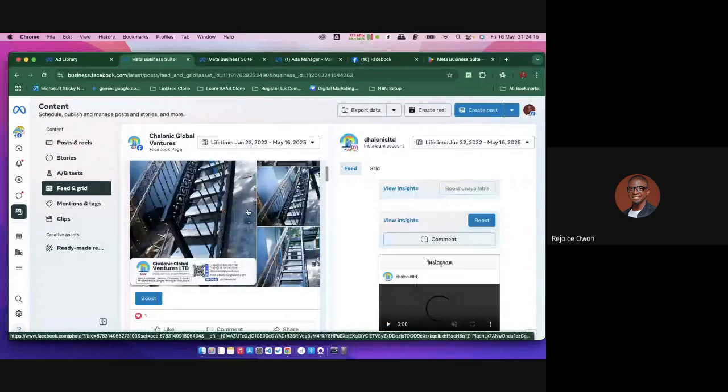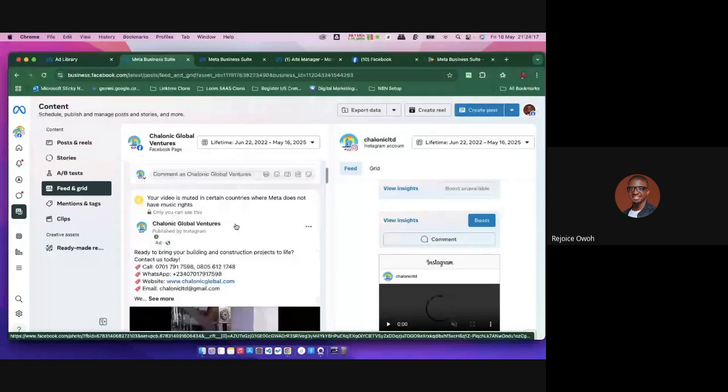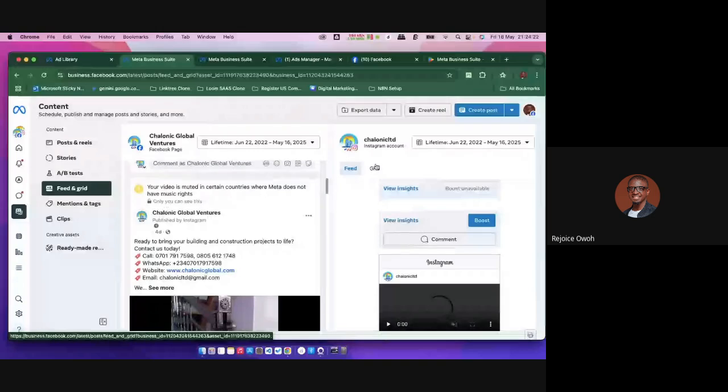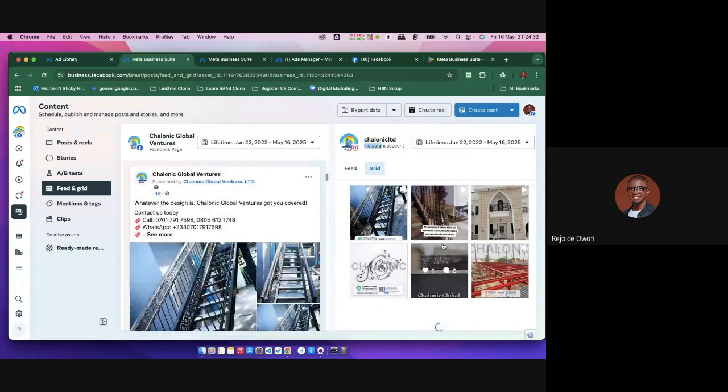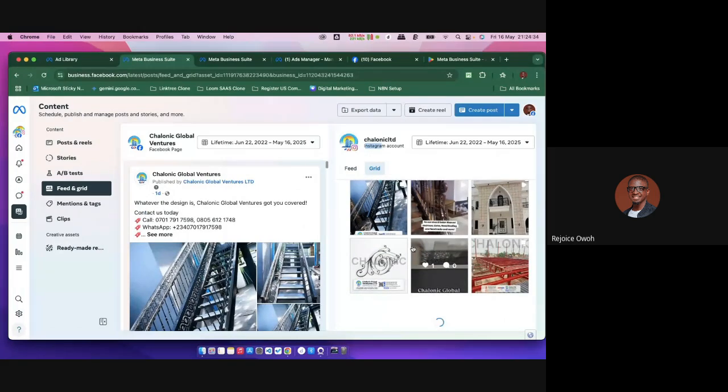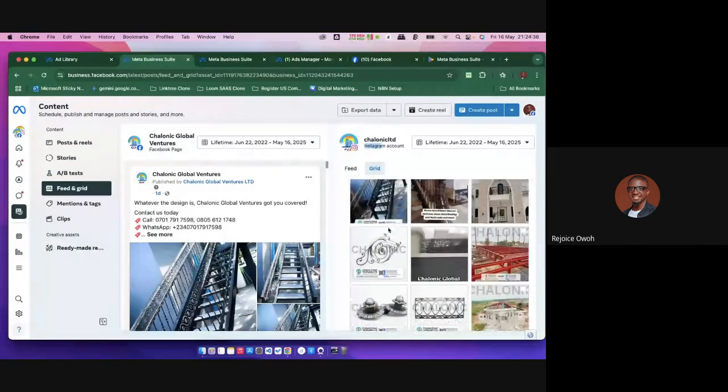So I'm literally seeing this particular one on my Facebook page, right? I'm seeing the feeds, and I can also say I want to grid it, and this is how it looks. This is my Instagram, and this one is my Facebook page. So this is how it looks on my Facebook page. On my Instagram, this is how it looks. If you go to my Instagram now, this is how the account looks, right?